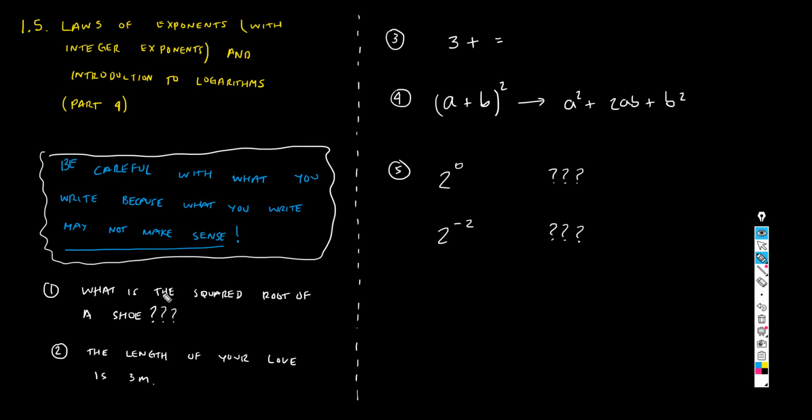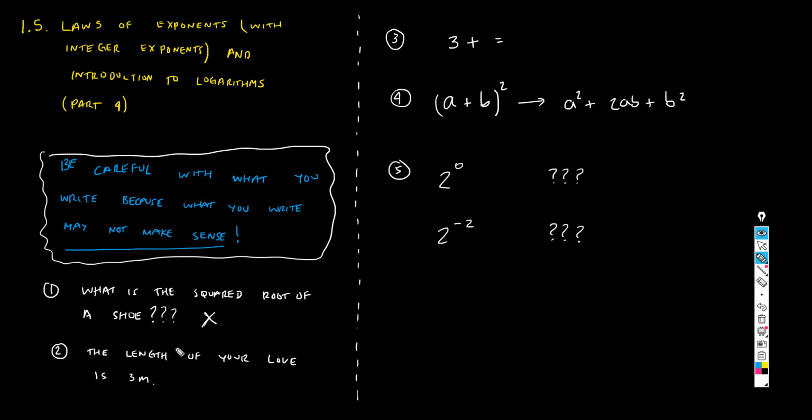Like, this is completely nonsensical, and therefore, even though you can ask the question like I'm doing right now, I can write what is the square root of a shoe. Even though I can write this question perfectly fine, grammatically okay, the question is nonsensical and doesn't deserve an answer. Okay, if somebody asks you this, you can completely reject answering the question because it doesn't make sense.